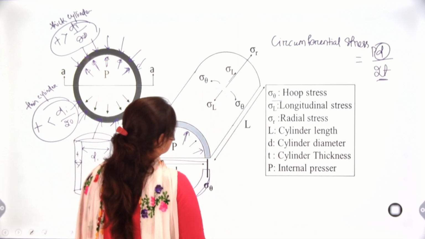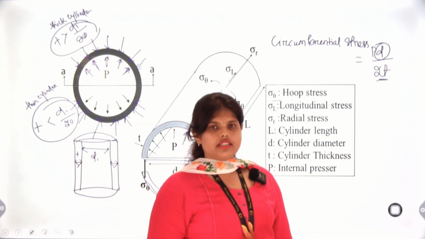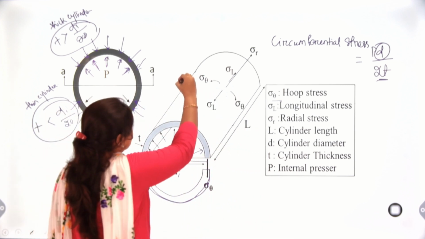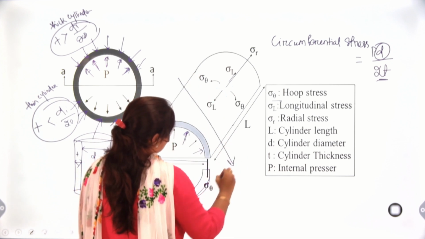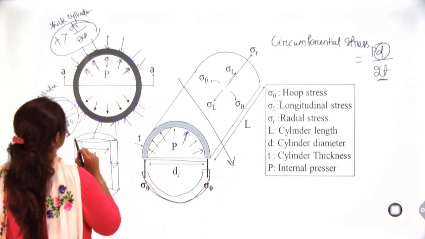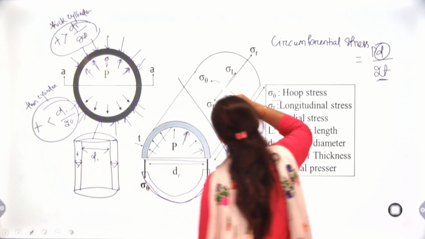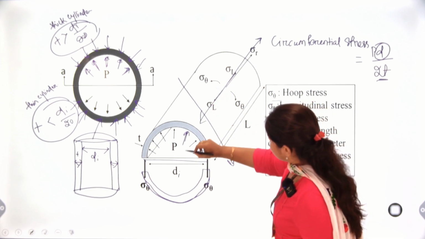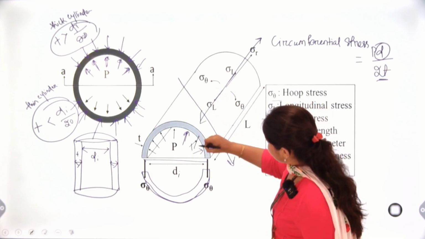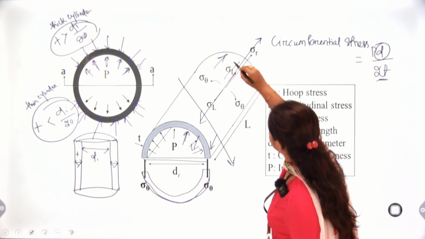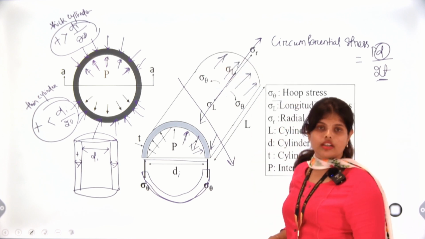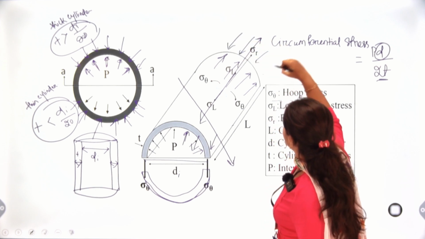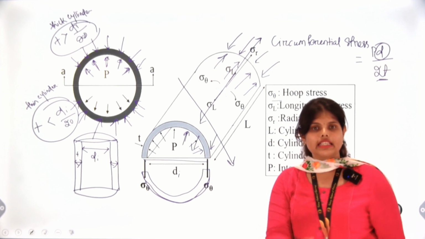Next, we will understand about longitudinal stress. If we cut this, here the force is lengthwise. If the force is also in this way, the inside force is in this way, so the resistance force will be from the cylinder and the metals like this.